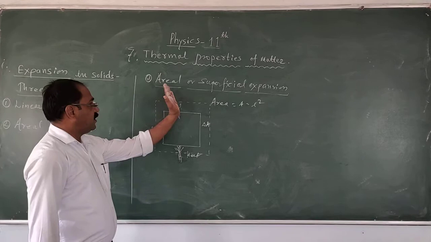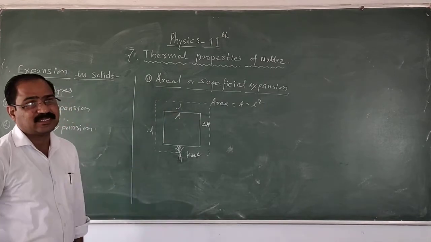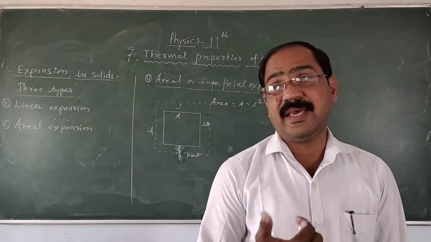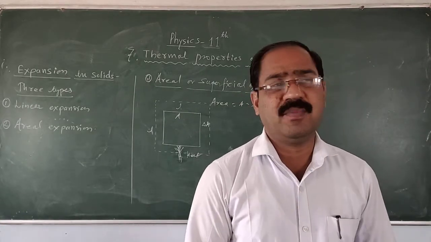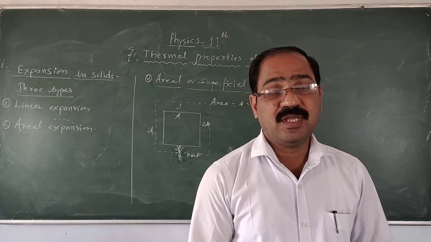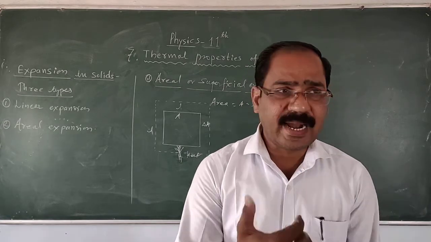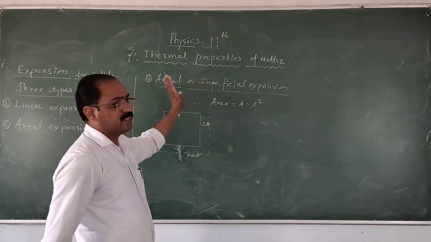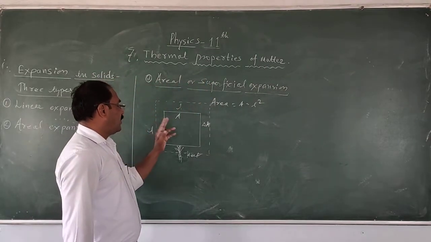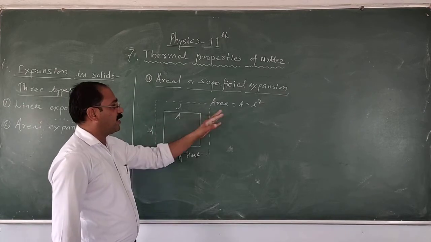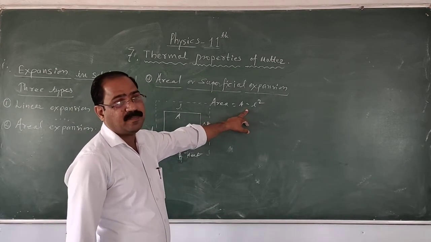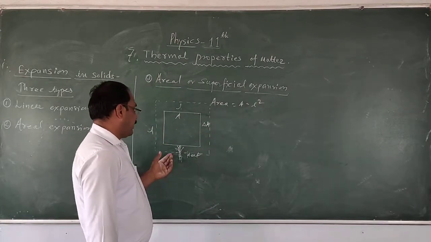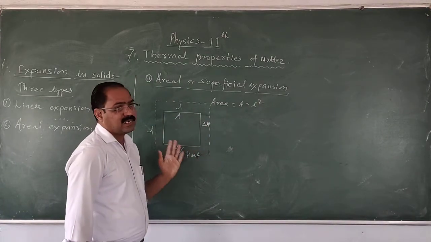So here the aerial expansion or the superficial expansion can be defined as, if there is the increase in the area of the body or the metal plate due to the heat energy, then that type of the expansion is called the aerial expansion, or again it is called the superficial expansion. Body having initial area A is equal to L square, because here the length and breadth of the body are taken the same. And after getting heat, there is the increase in the area, that is the delta A.